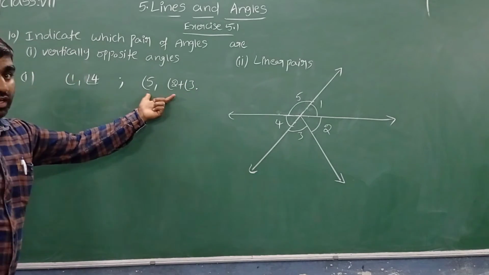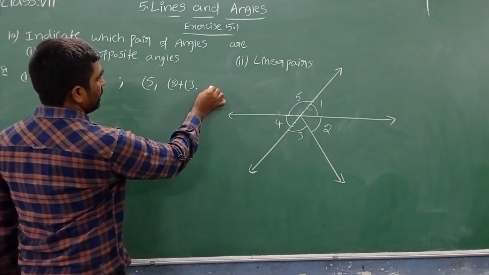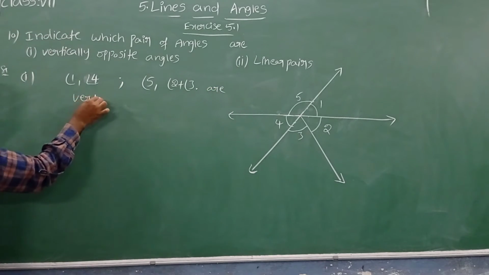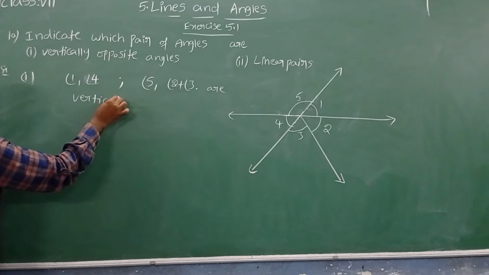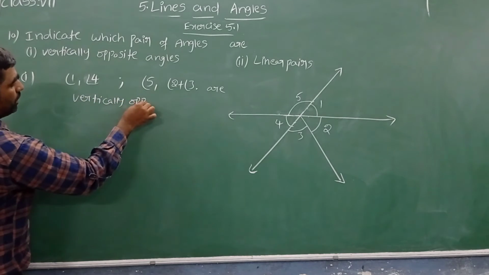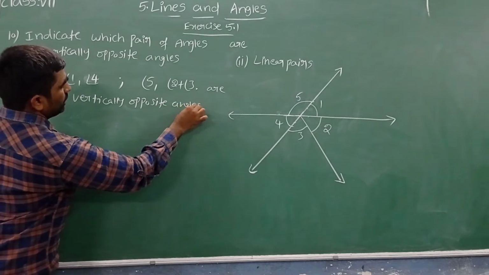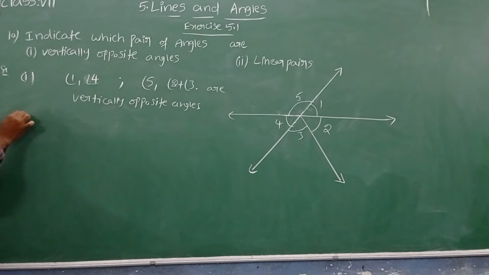These are both vertically opposite angle pairs. Or what can we write? These are vertically opposite angles. Similarly, for the second bit, we need to identify linear pairs of angles.